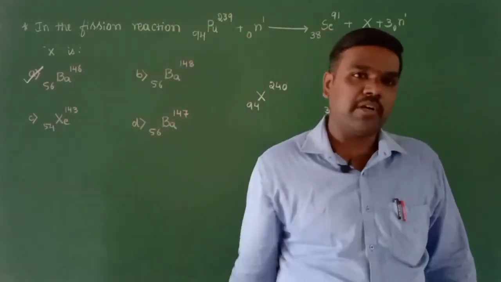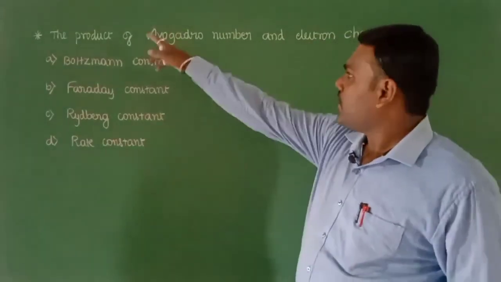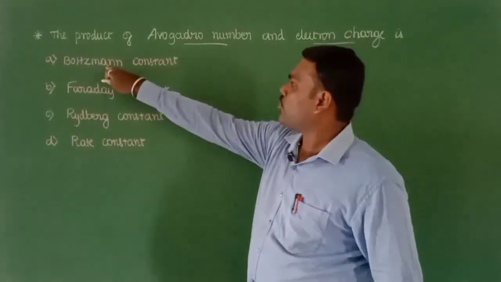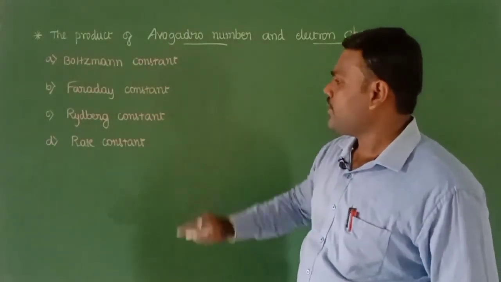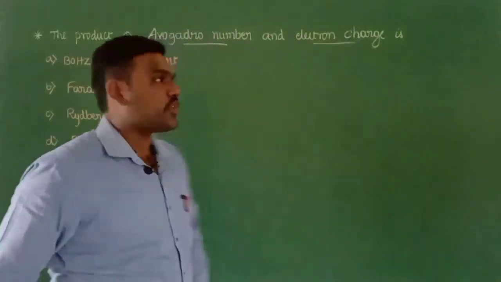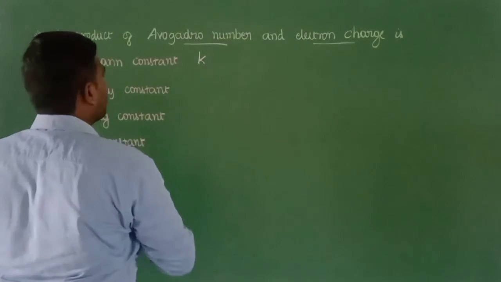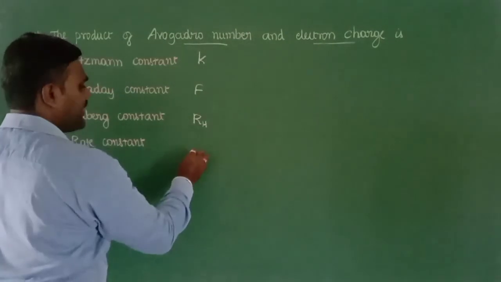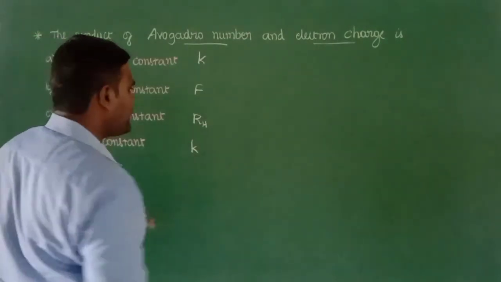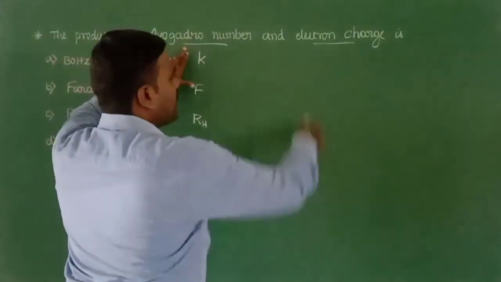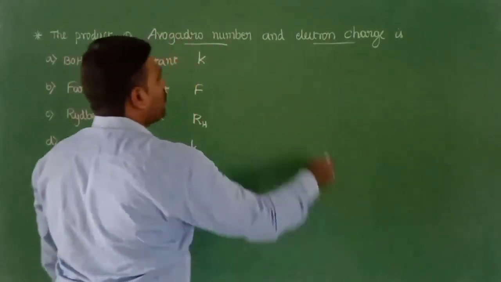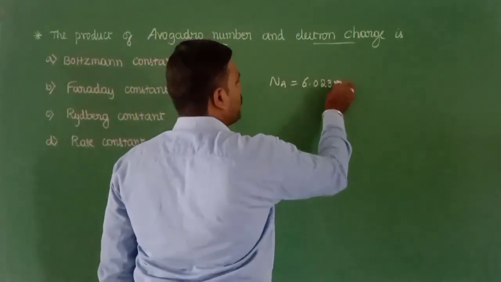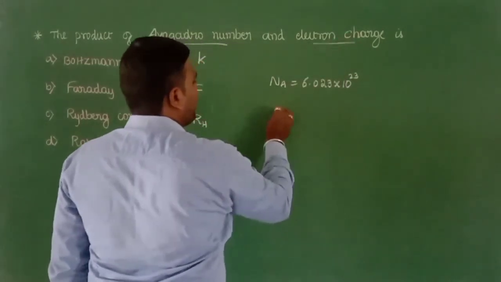So do remember. The next question is: the product of Avogadro number and electron charge is. The options given are Boltzmann constant, Faraday constant, Rydberg constant and rate constant. Boltzmann constant is simply indicated with k, Faraday constant is F, Rydberg constant is RH, and rate constant is obviously k, right? And here first we need to know the components given, that is Avogadro number and electron charge. Avogadro number, that is NA, has the value 6.023 into 10 power 23. Electronic charge is